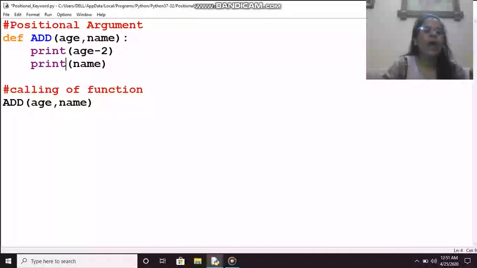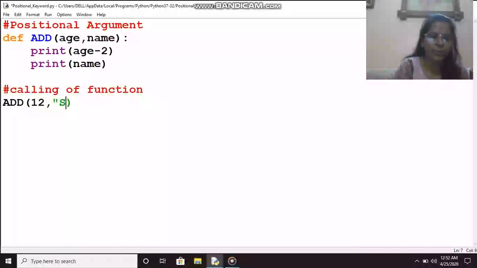While calling, I have to be very careful that according to the position I need to pass the data. Here I am passing 12 and Sam.